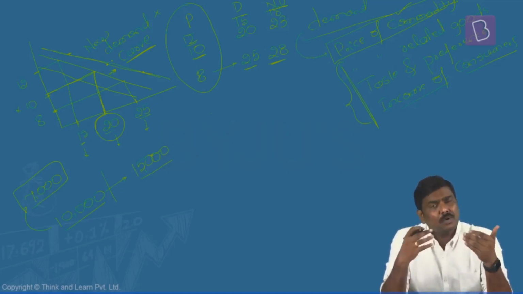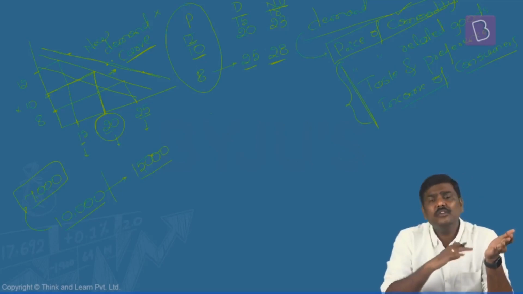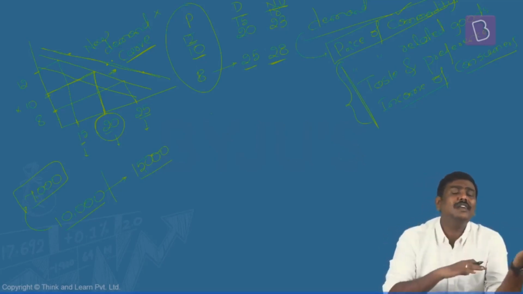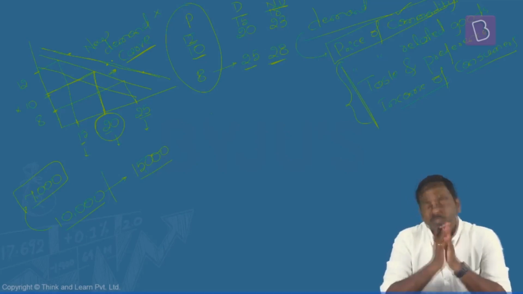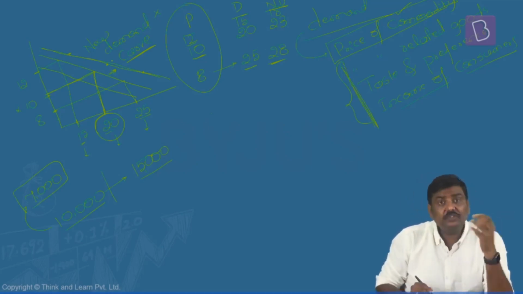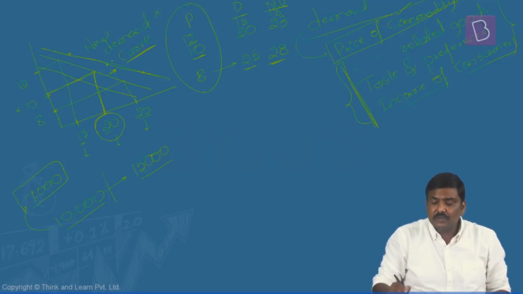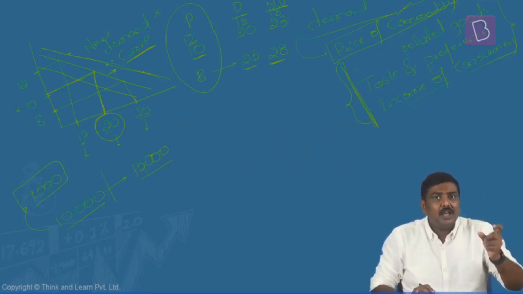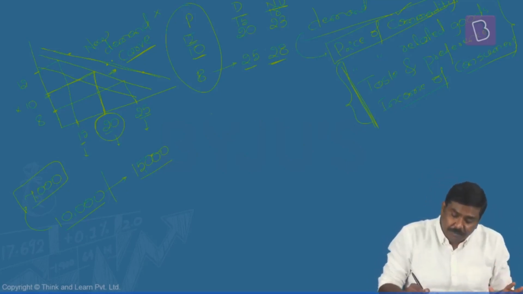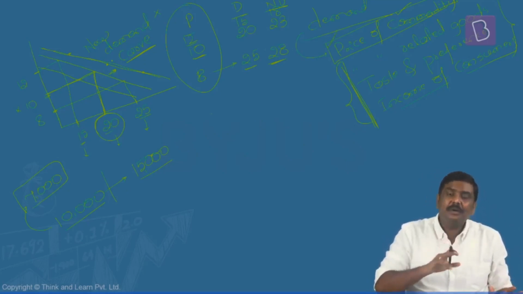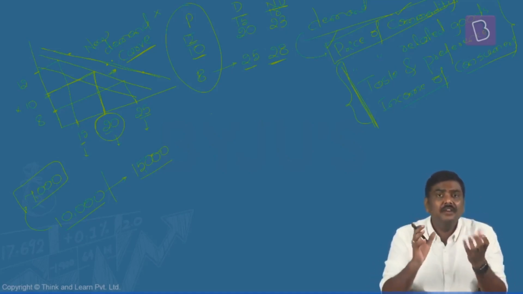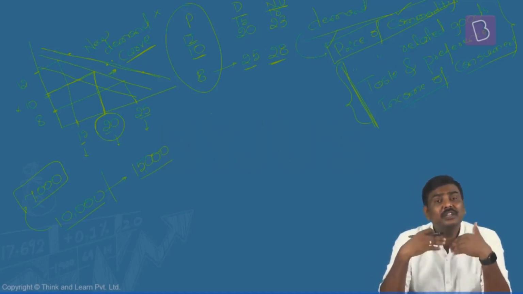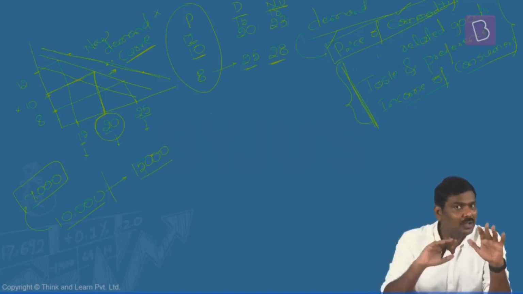And for different types of products, these demand curves will be shifting either to the left or to the right based on what kind of factor is actually changing in the market. So whenever you're talking about the shift of the curve, it is because of various factors other than the price which are changing, as a result of which the price of the commodity remains the same, but at this particular price, the demand for the commodity will change, which will lead to shifting of the demand curve either to the left or to the right.